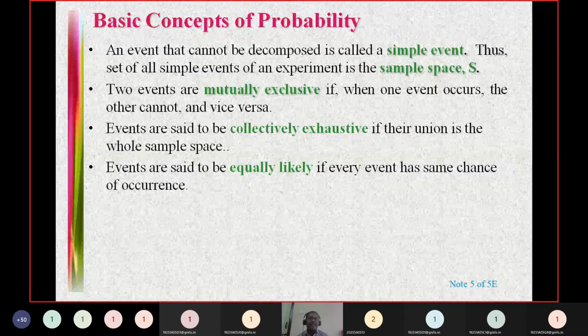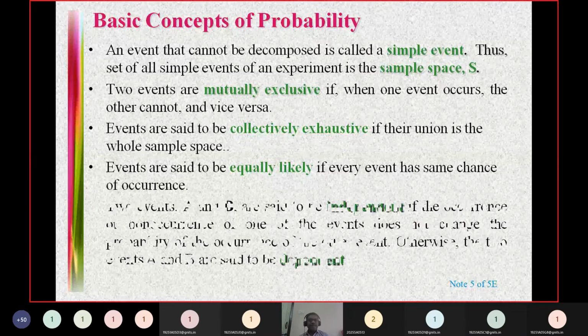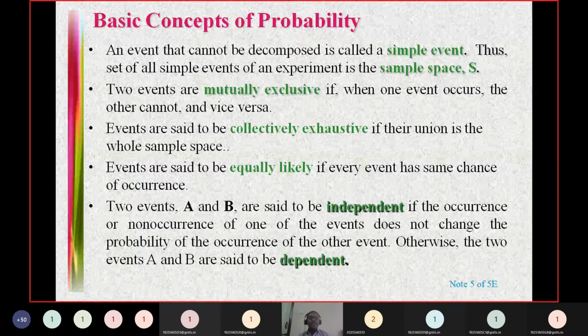Similarly, when you toss a coin, head and tail are two equally likely events. And we have seen independent and dependent events also. We say two events are independent if the happening or non-happening of one event does not affect the happening or not happening of the other event. So those events are said to be independent, otherwise they are said to be dependent.